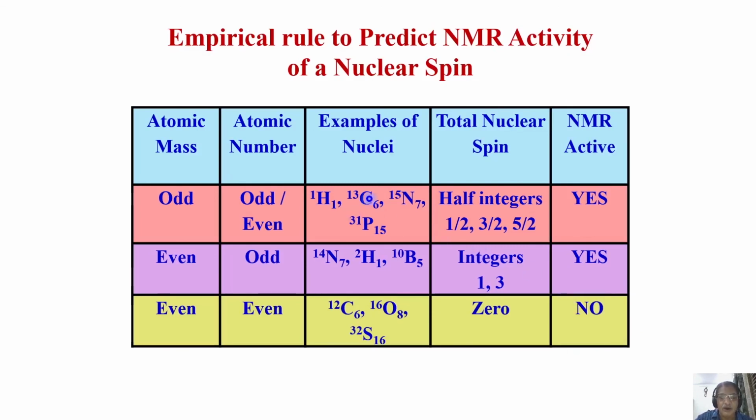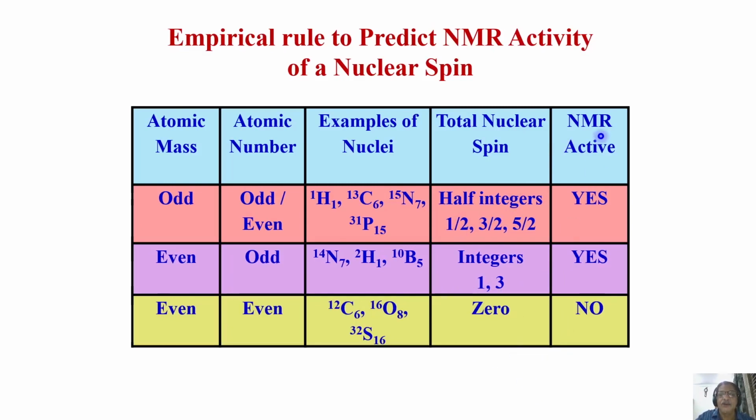Remember, what do you understand from this table? Given any element in the periodic table, whatever the isotope, just by looking at its atomic mass and atomic number, you can find out the spin of that nucleus, whether it has a half integer spin, an integer spin, or whether the spin is 0.